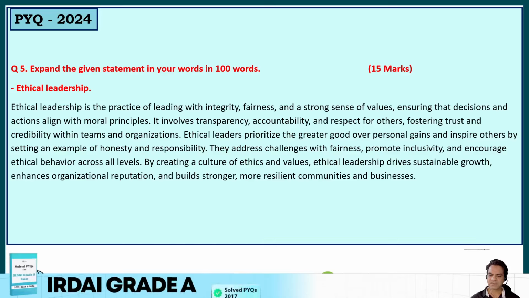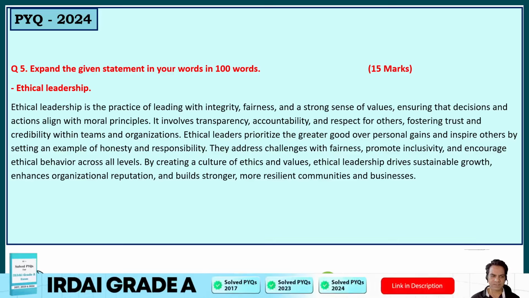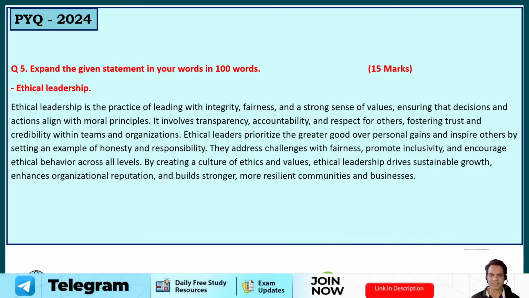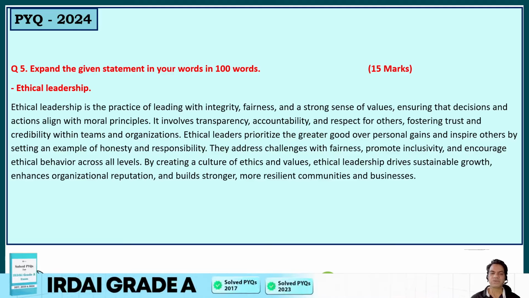They address challenges with fairness, promote inclusivity, and encourage ethical behavior across all levels. By creating a culture of ethics and values, ethical leadership drives sustainable growth, enhances organizational reputation, and builds stronger, more resilient communities and businesses. So, this could be a statement expansion for ethical leadership. So, guys, what do you need to write like this? You must be thinking, sir, this is so very well framed. How can we write such things?